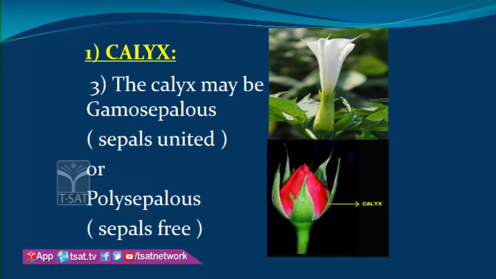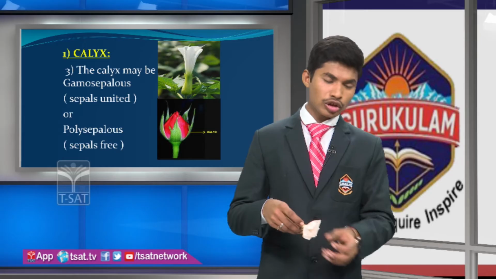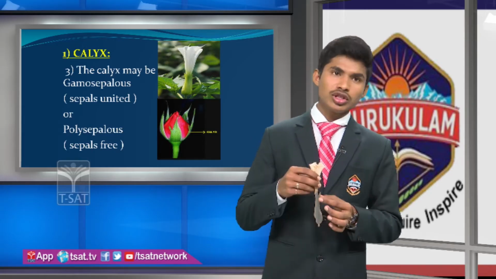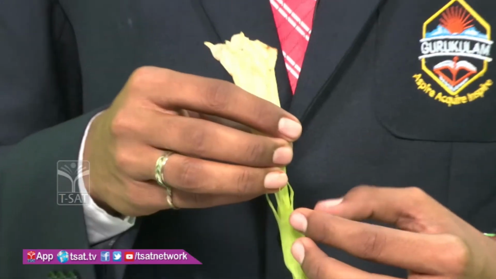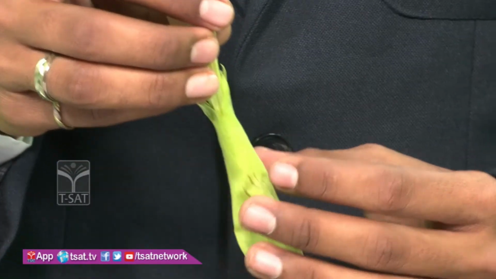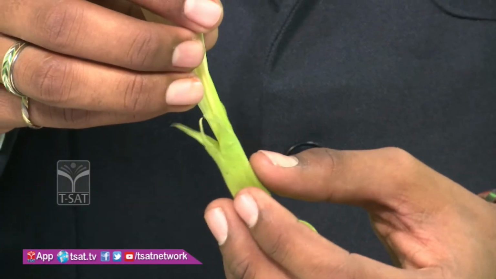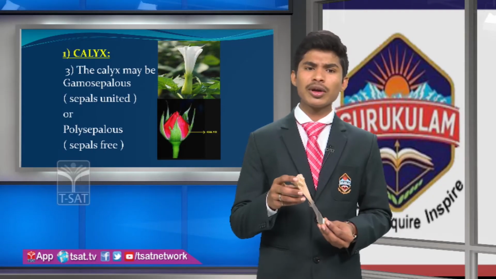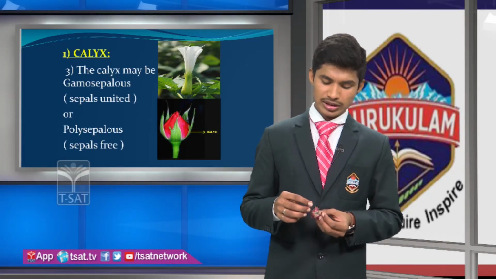Let us see that the calyx may be gamosepalous. Gamosepalous means sepals are united. See, it is a datura flower. These are the sepals and they are fused. Are you seeing here these are closed or fused? Gamosepalous is nothing but sepals are united or fused. Here in the datura flower these are fused. Next, polysepalous. Polysepalous means the sepals are free. Let us take a rose. These are the sepals.